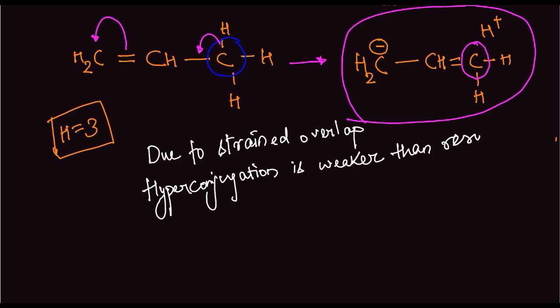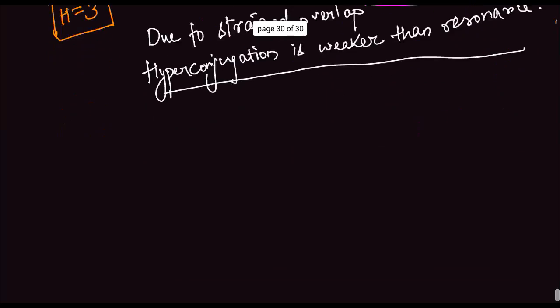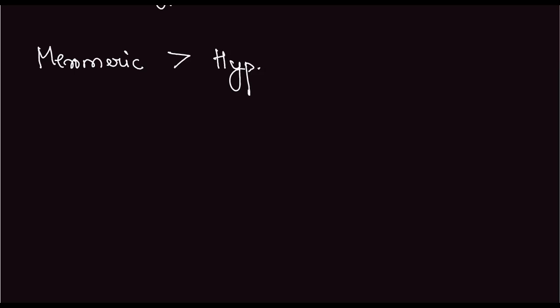Now, I'll mention the relative strength of all the effects, which one is the strongest, and then the order of their strengths. So, the strongest is the mesomeric effect, as I have already stated earlier. Less than the mesomeric effect is hyperconjugation, and even less than this is the inductive effect.